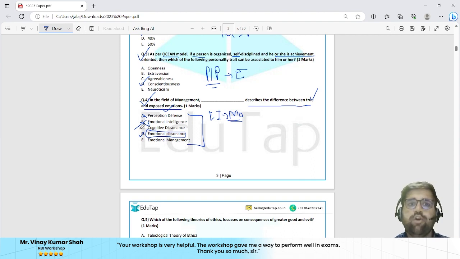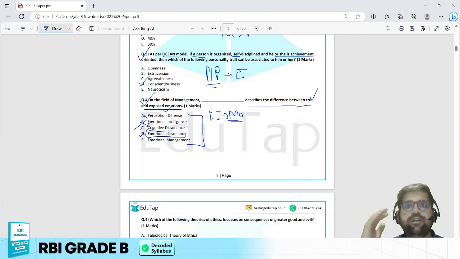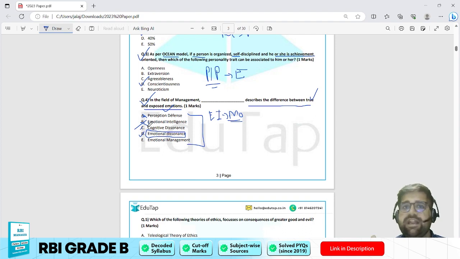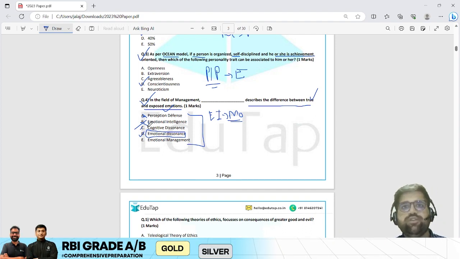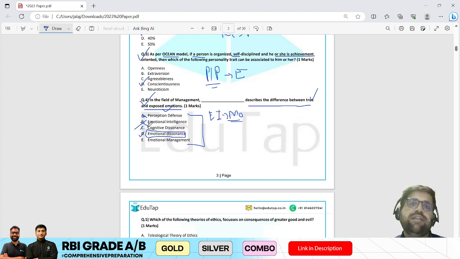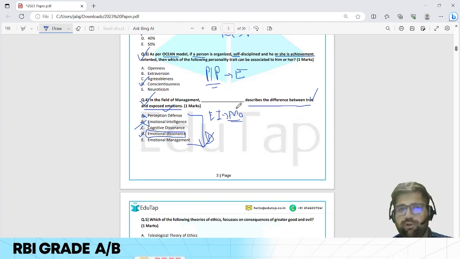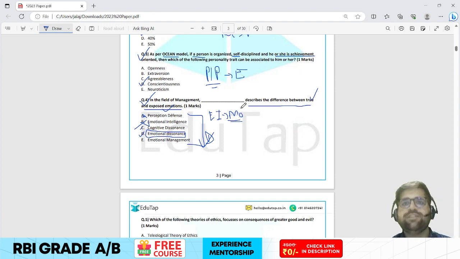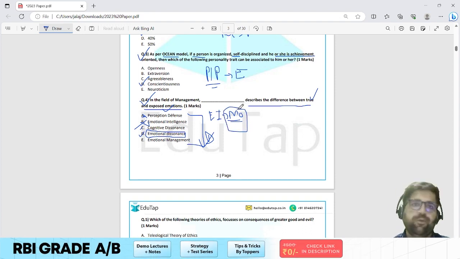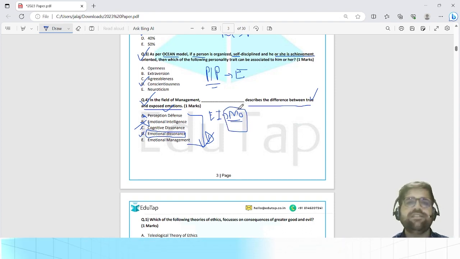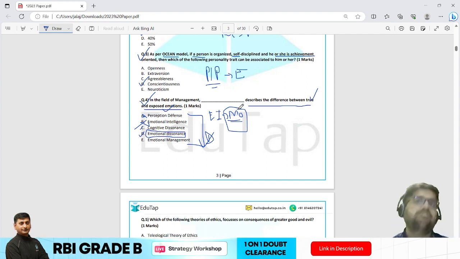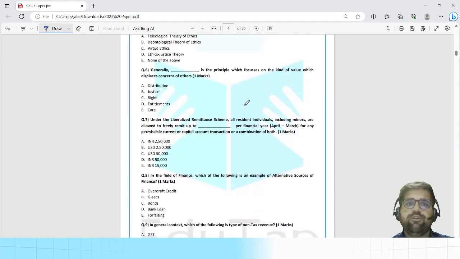Cognitive dissonance is related to your mind, and nothing is mentioned here regarding the mind aspect. Emotional management is a component of your emotional intelligence only. How you manage your emotions, that is what emotional intelligence is all about. Option D is the correct answer to this particular question, and because of a quite complex set of options, this question is of moderate level according to me. But again, if you have good conceptual understanding, this will become a cakewalk. Now moving ahead to question number 5.